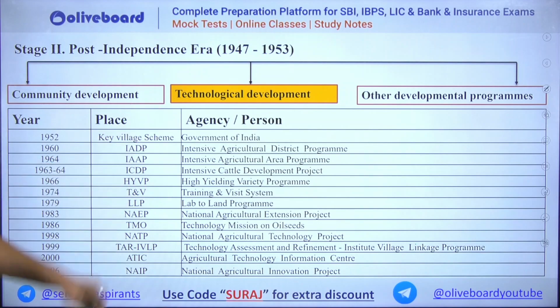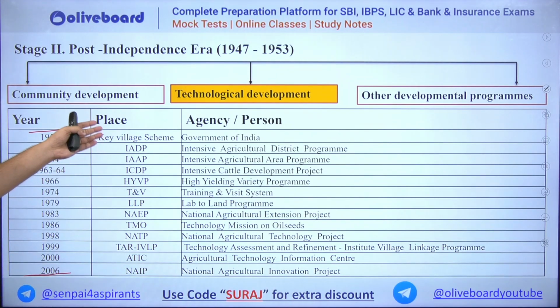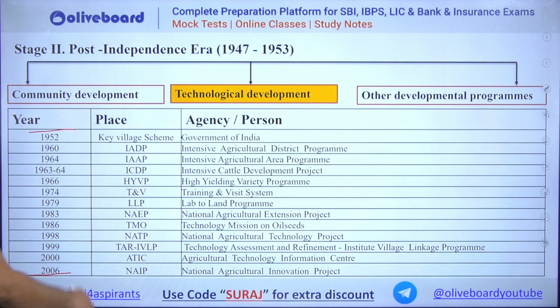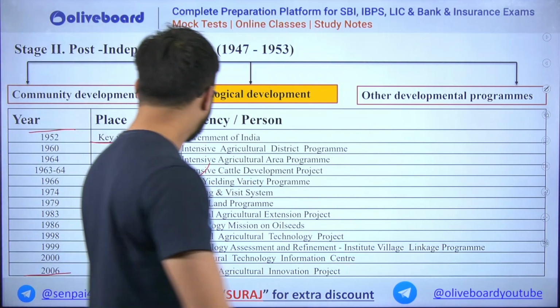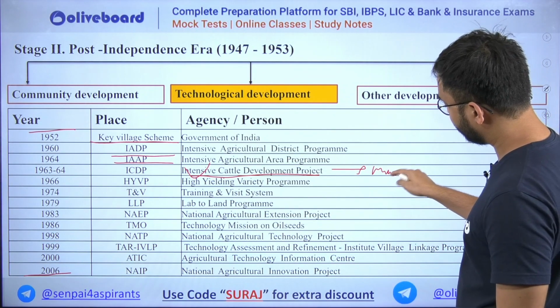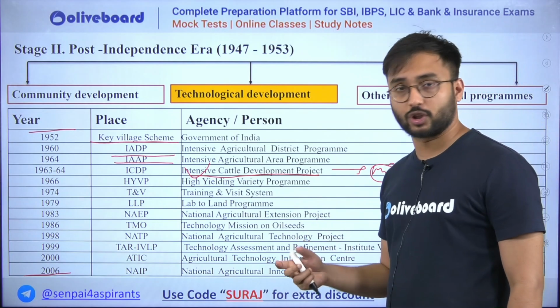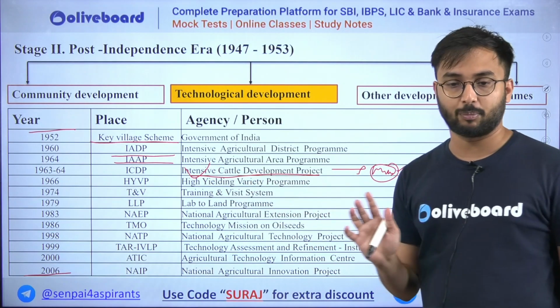Okay. Then comes technological development. Now understand very carefully. From 1952 to 2006, we have seen different institutions which have been established for technological developments, from Key Village Scheme to Intensive Agricultural District Program, that is IADP, then Intensive Agricultural Area Program, IAAP, then ICDP, that is Intensive Cattle Development Program, very important. This Intensive Cattle Development Program is what today we can call the different livestock missions. So livestock mission is from this particular Intensive Cattle Development Project only.